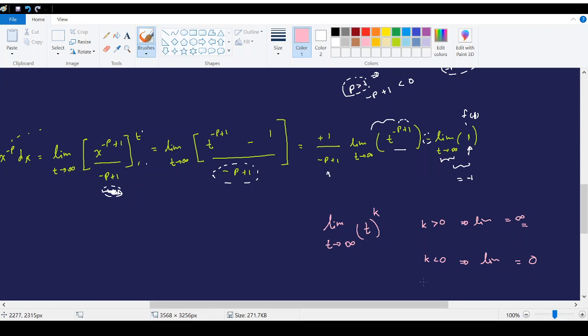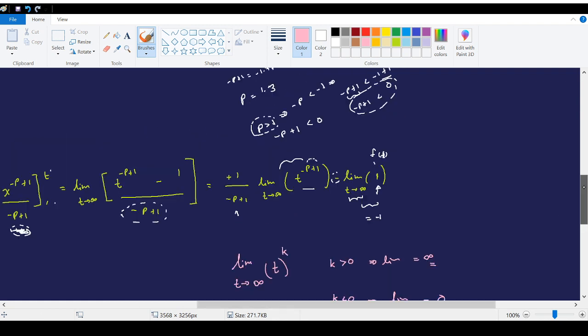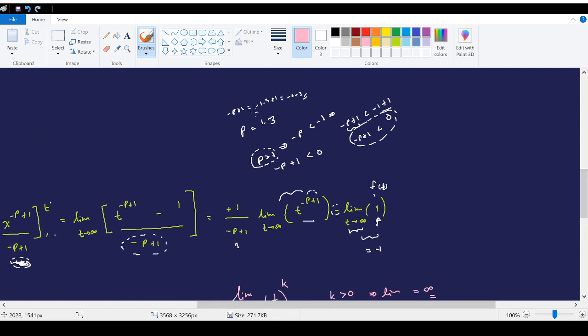Now, say if we consider the same value of p equal to 1.3, then t to the power negative p plus 1 will be equal to t to the power negative 0.3. So that can be written as 1 over t to the power 0.3.